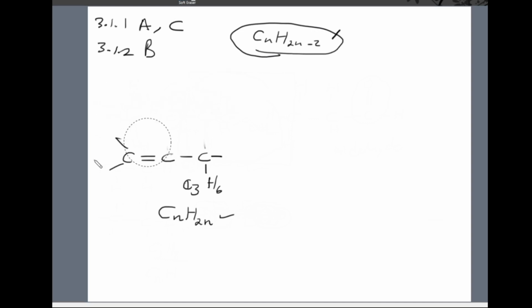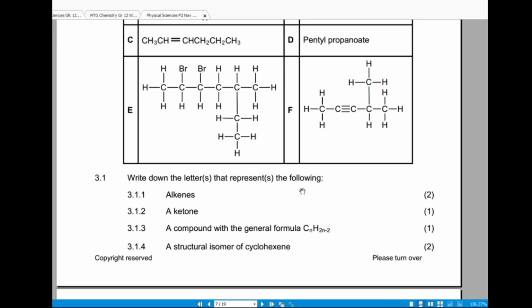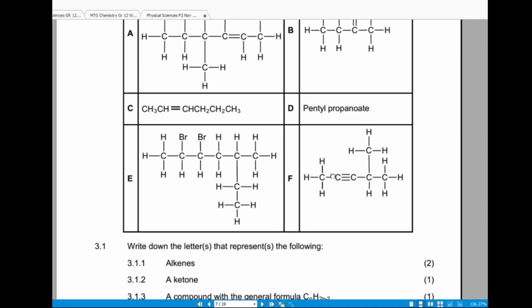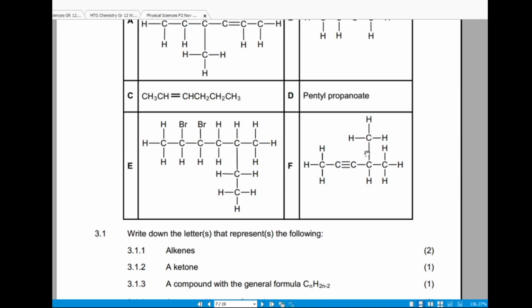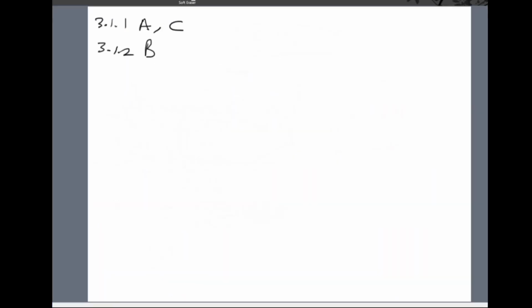So the compound which has this general formula will be a compound with a triple bond. So going back to this table here, we see the compound with the triple bond is compound F. Okay, so 3.1.3, compound with a triple bond is compound F.